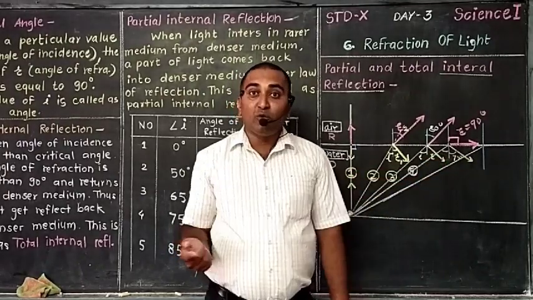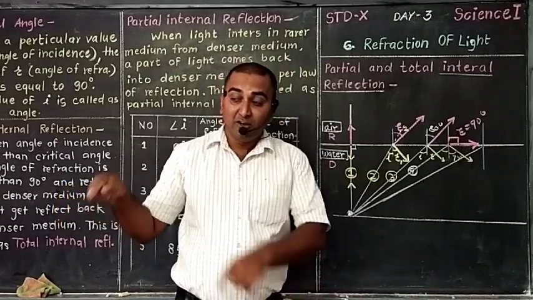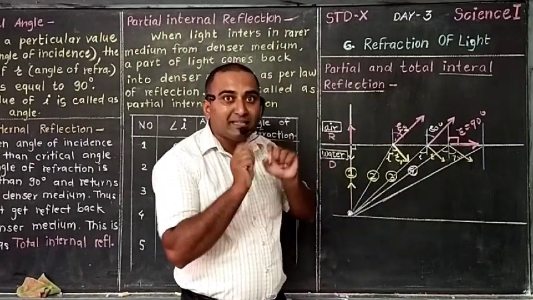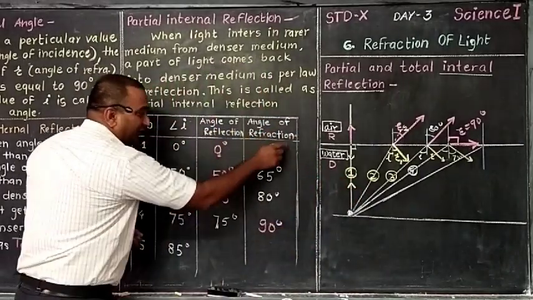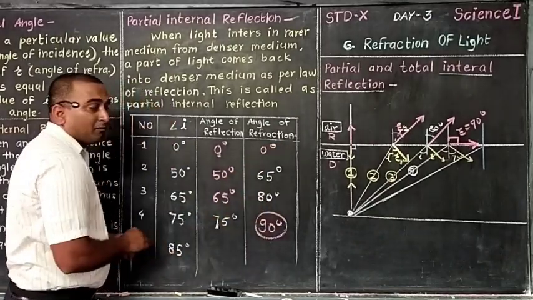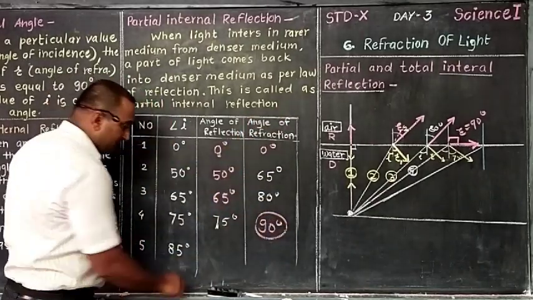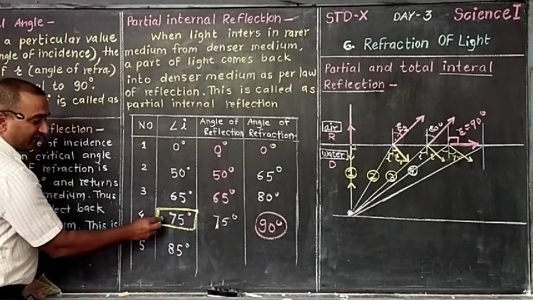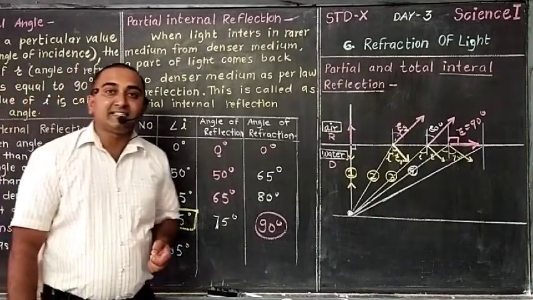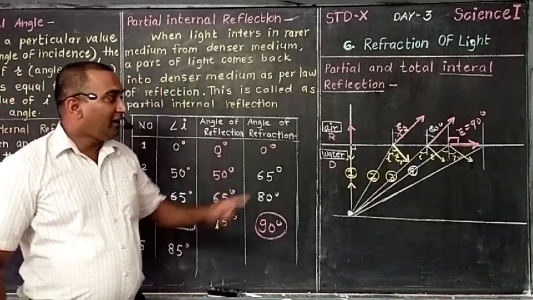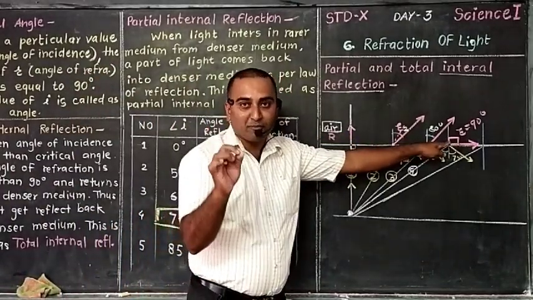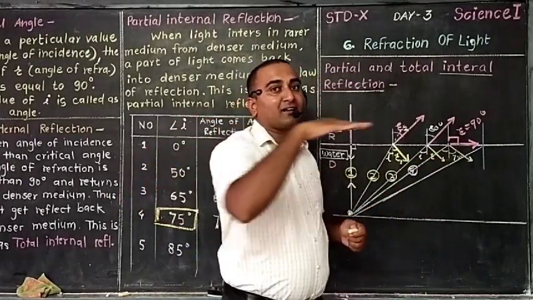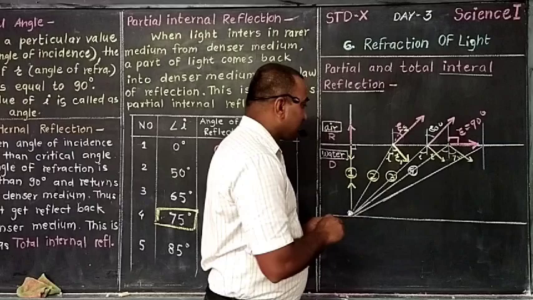Critical angle is a value of I, that is angle of incidence, for which the angle of refraction should be 90 degrees. So here the angle of refraction is 90 degrees. But when is the angle of refraction 90 degrees? When the angle of incidence is 75 degrees. So 75 degrees is considered as the critical angle. And at the critical angle, the refracted ray will move parallel to the surface.